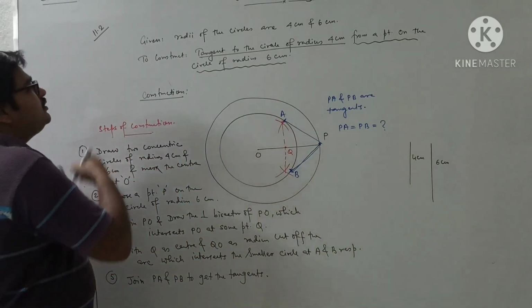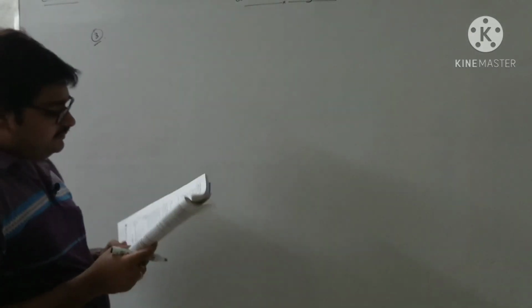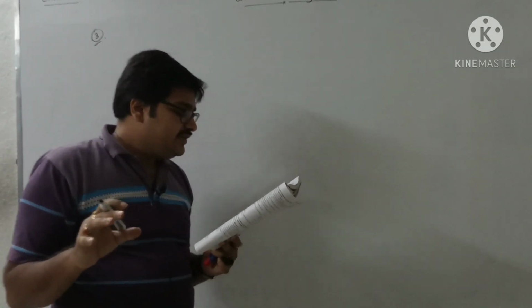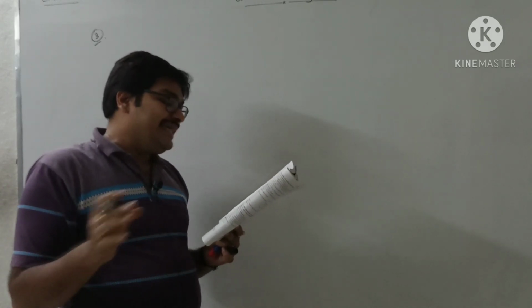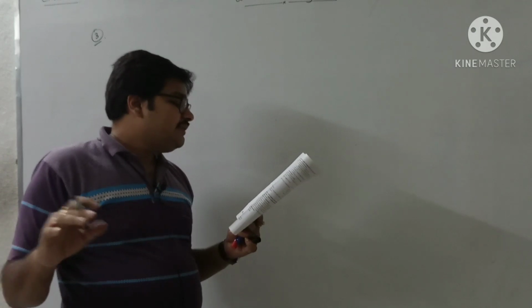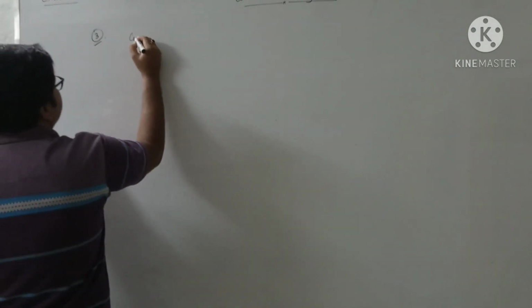Now move to the next question. This was actually our question number 2. I'll move to question number 3 now. Let's move to question number 3. What is the question given? Draw a circle of radius 3 cm. Take 2 points P and Q on one of its extended diameter, each at a distance of 7 cm from the center. Okay. So what is given?